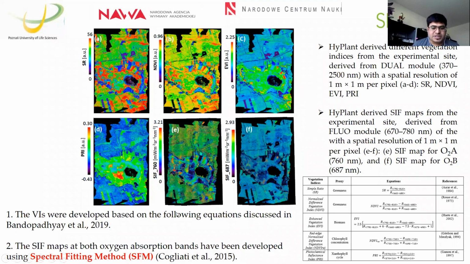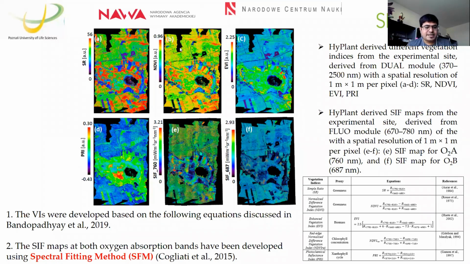At the same time, from the FLUO module, we have received the SIF 760 and 687 maps, the two oxygen absorption bands of sun-induced fluorescence. Here you can see we used the normal equations to derive the vegetation indices over the Jechin peatland using the HyPlant data.